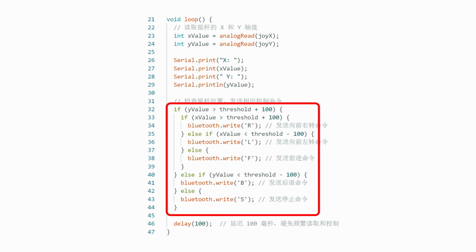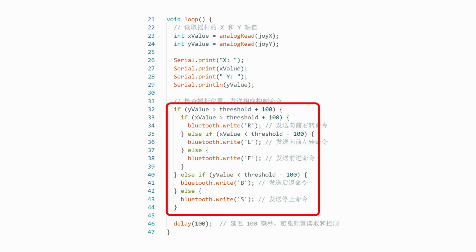When the X-axis is greater than 512 plus 100 and the Y-axis is pushed forward, send a right turn command. When the X-axis is less than 512 minus 100 and the Y-axis is pushed forward, send a left turn command. When the Y-axis is greater than 512 plus 100, send a forward command. When the Y-axis is less than 512 minus 100, send a backward command. When the joystick returns to the center, send a stop command.